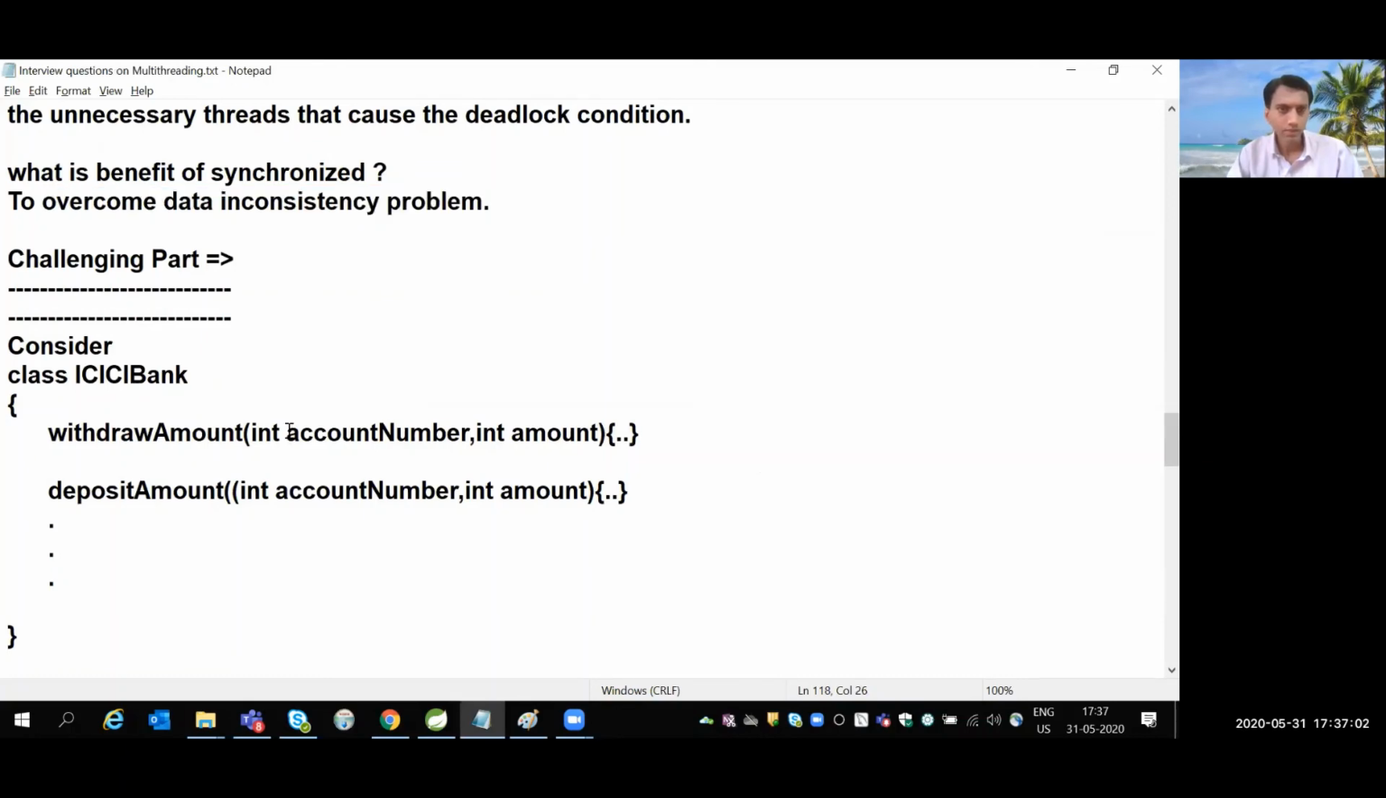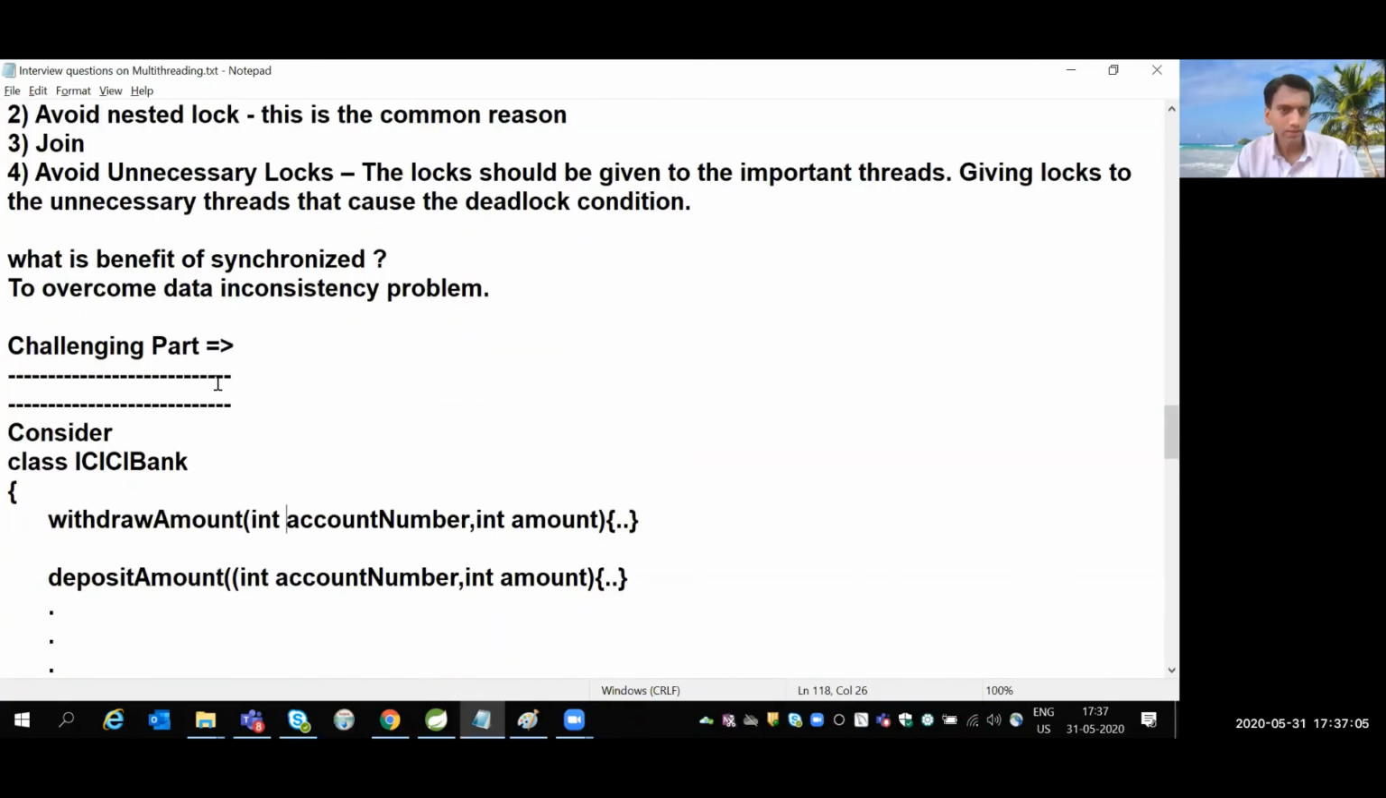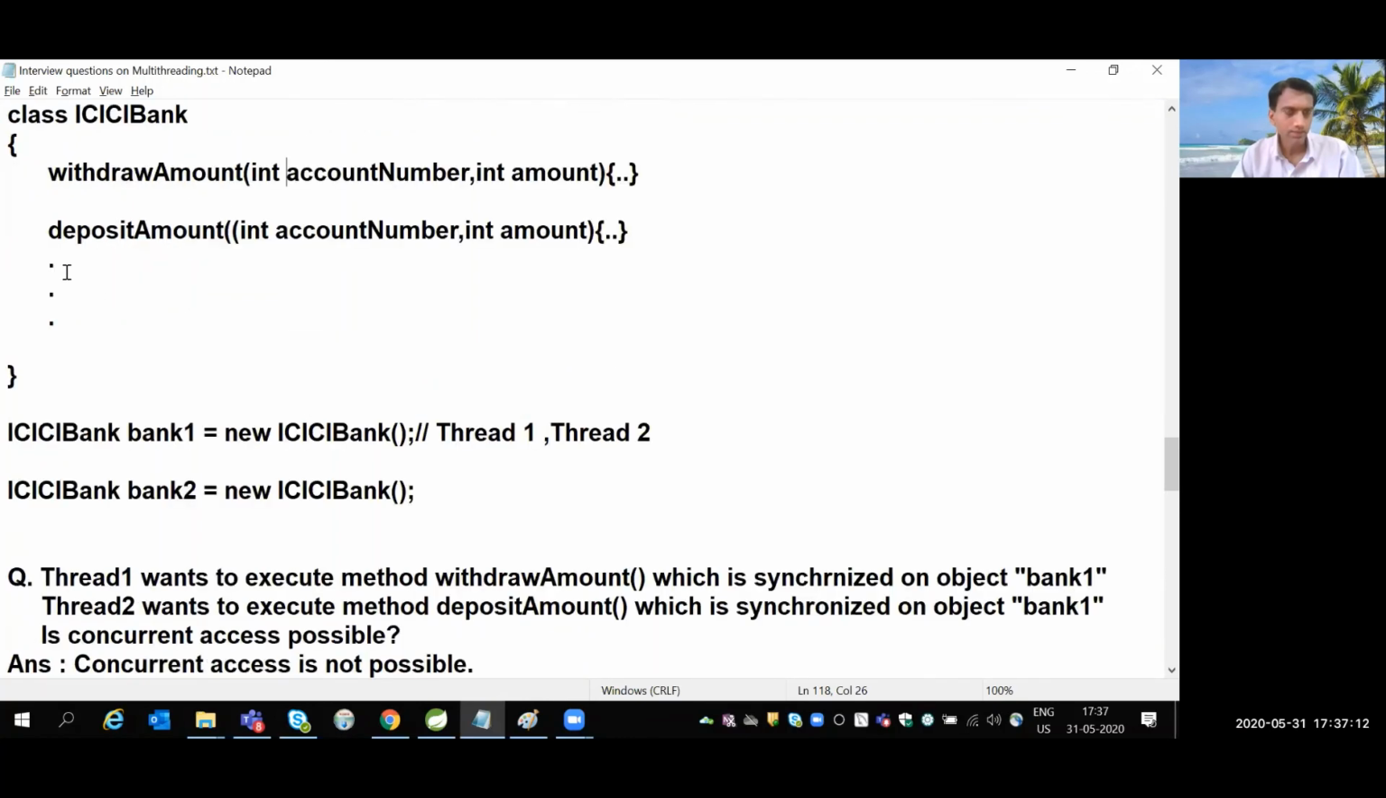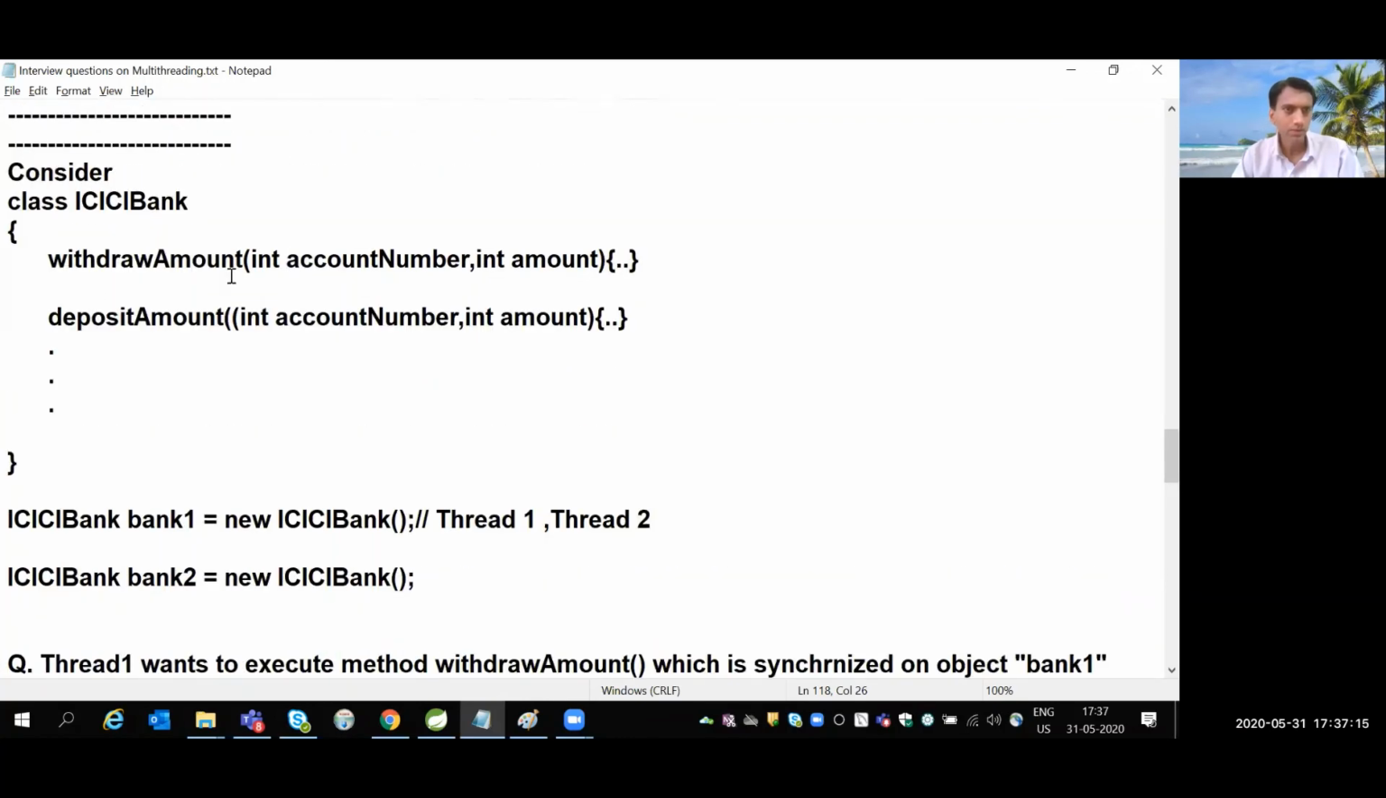Okay, so now the next 5 minutes are very challenging, right? What is that challenge? Let's try to understand. We'll create n number of scenarios, and based on those scenarios, we have to find out the answers. We have a class ICICI Bank, and just assume that various methods are there: withdraw amount, deposit amount. We created the object like ICICI Bank, Bank 1, then new ICICI Bank. On that bank, 2 threads are there, thread 1 and thread 2.